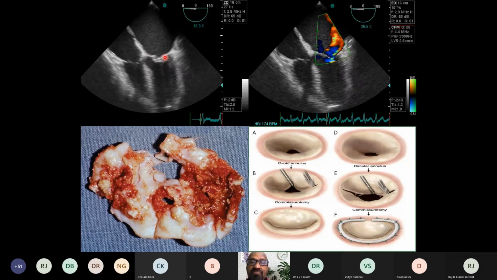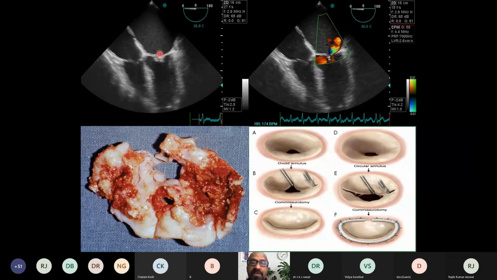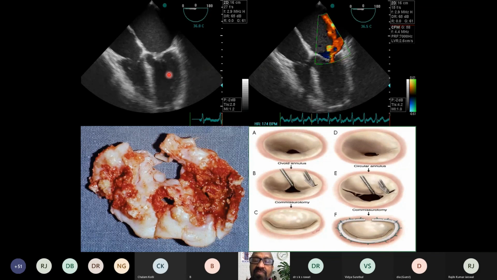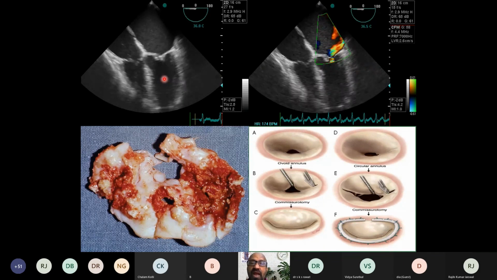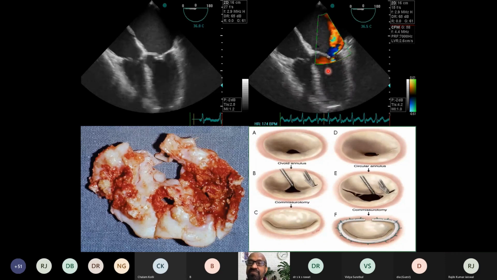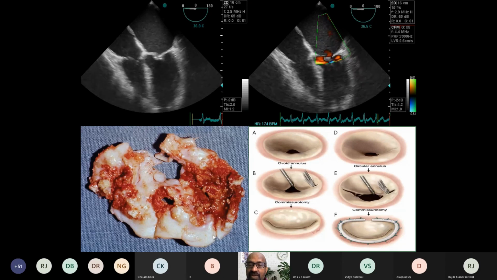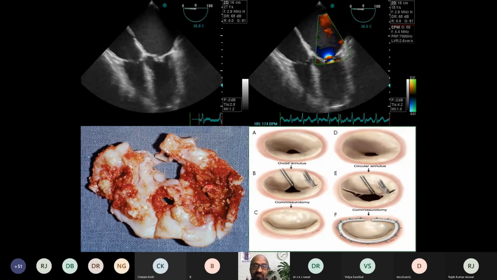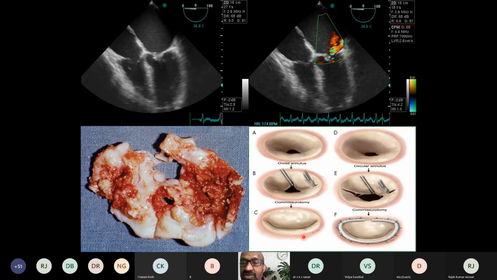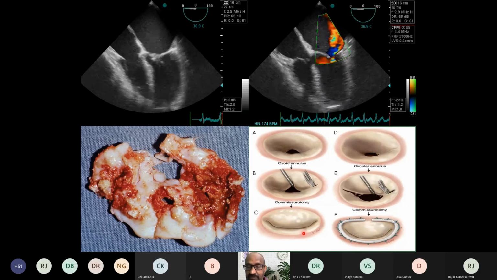There is thickening of the valve leaflets and calcification of the tips of the leaflets, and the valve is not opening. And when you put the color Doppler, it is associated with eccentric mitral regurgitation. The treatment can be mitral replacement, where the valve is excised and the mitral valve is replaced, or in suitable patients, we can do the mitral valvotomy surgically.